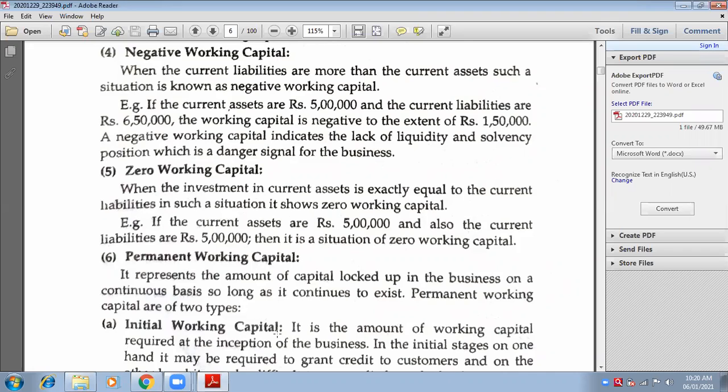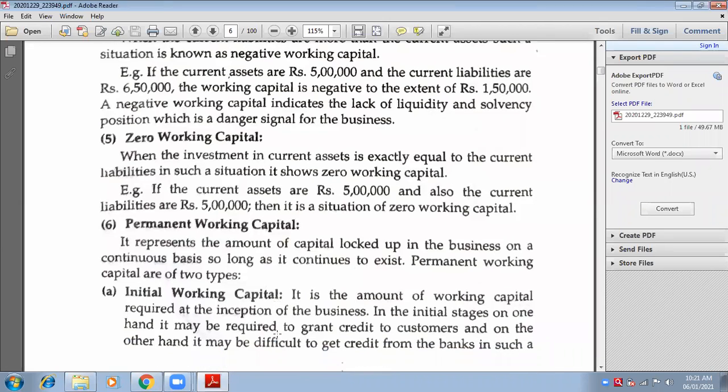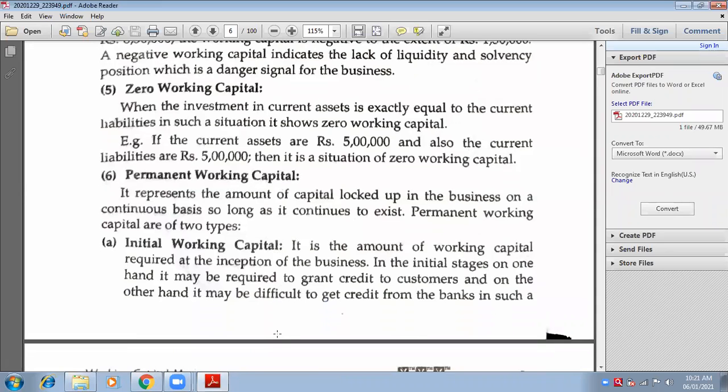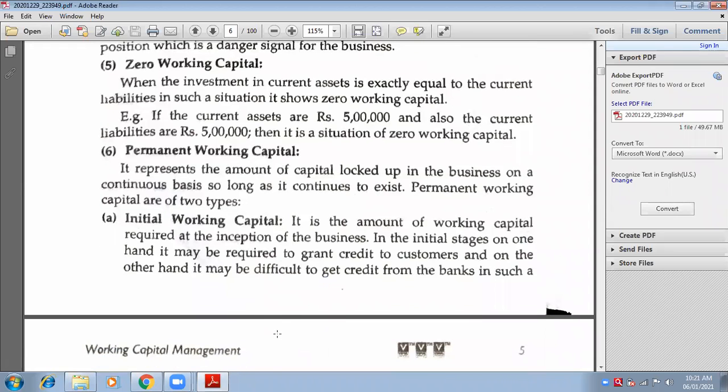Yes, ma'am. Okay. Now next is permanent working capital. What do you mean by permanent? It represents the amount locked up in the business on a continuous basis, so long as it continues to exist. Permanent means always there in the business, locked up in the business, not used very frequently, but it is there. And there are two types of permanent capital.